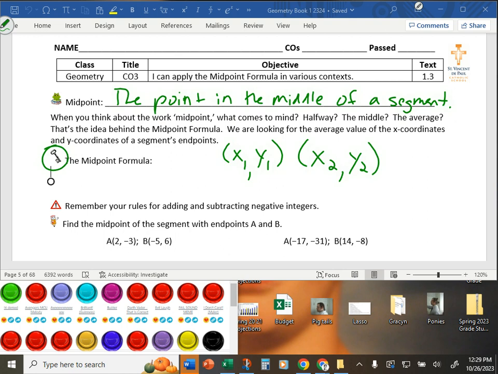And remember, the midpoint is a coordinate, it's a location, so it's going to be in parentheses, separated by a comma, just like any other ordered pair would be. In the midpoint formula, the average of the x's is x1 plus x2 divided by 2, because that's how you find the average of something: you add up the values you have and divide by the number there are. And then the y coordinate of the midpoint is y1 plus y2 divided by 2.